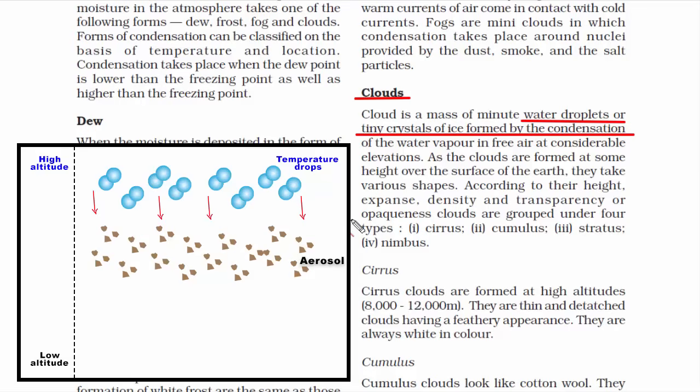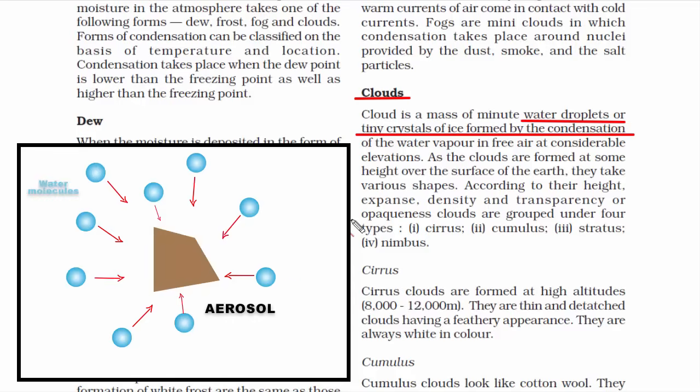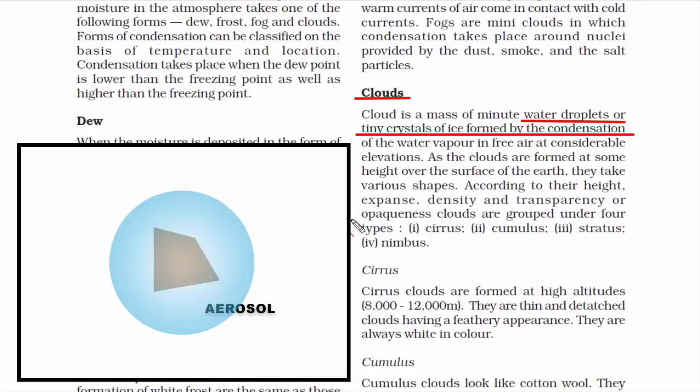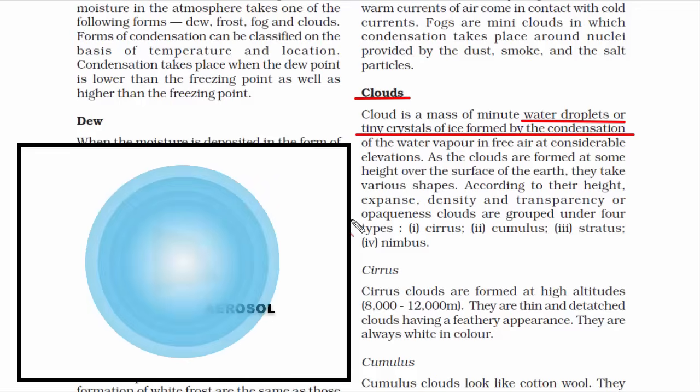Let's go a little more deeper. When air cools, it cannot hold any more moisture. Then what happens is the excess amount of water molecules get attached to the hygroscopic condensation nuclei or the aerosol. When enough water molecules gather around the nuclei, a cloud droplet is formed.